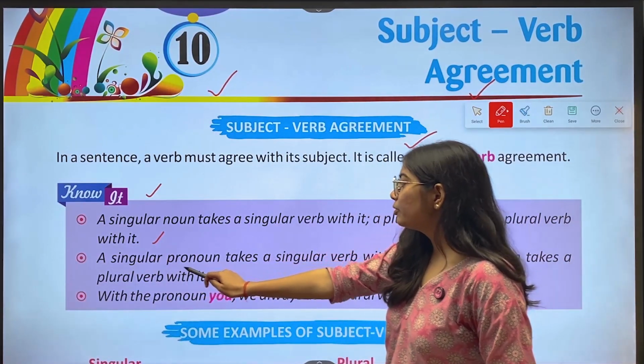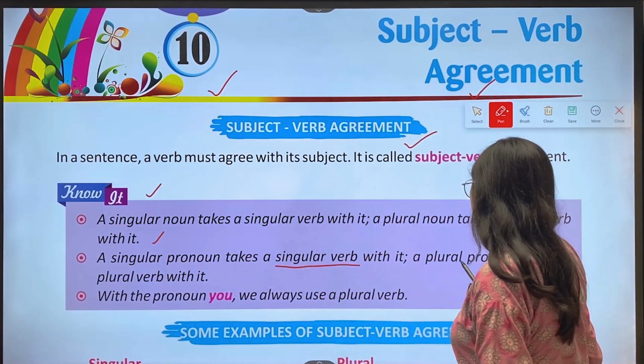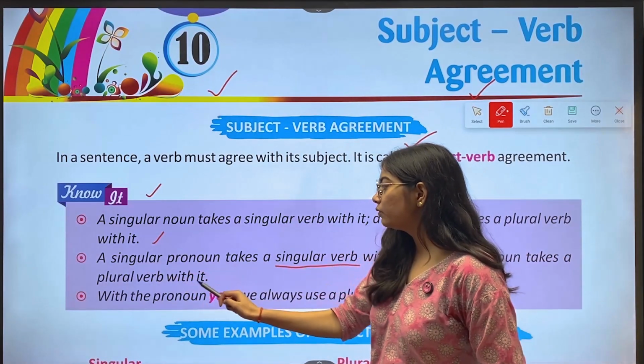Then a singular pronoun takes a singular verb with it. A plural pronoun takes a plural verb with it.